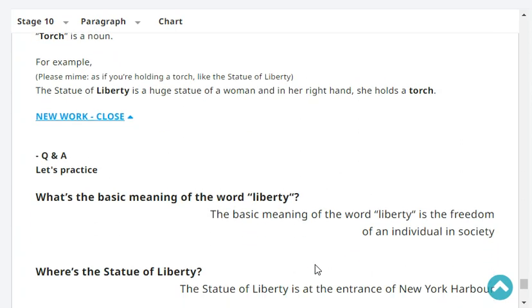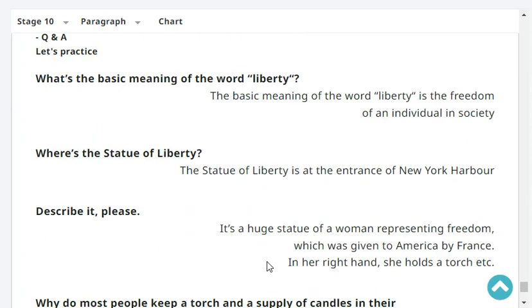Let's practice. What's the basic meaning of the word liberty? The basic meaning of the word liberty is the freedom of an individual in society. Where's the Statue of Liberty? The Statue of Liberty is at the entrance of New York Harbor. Describe it.